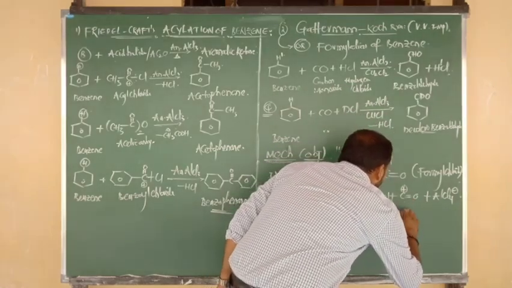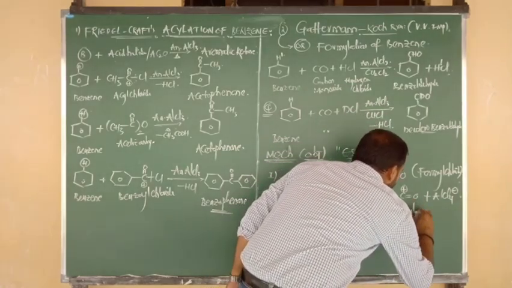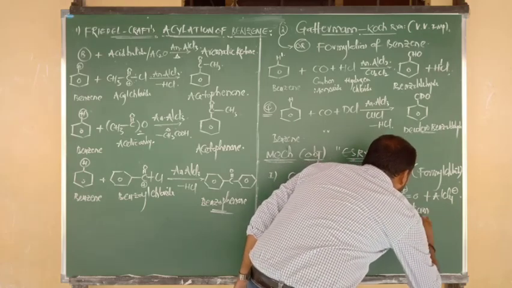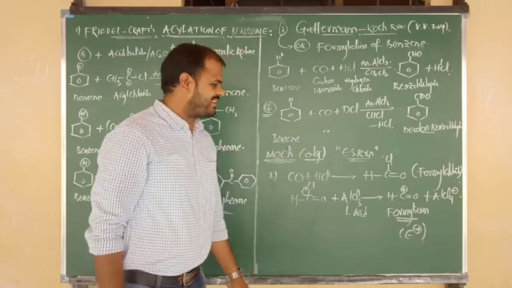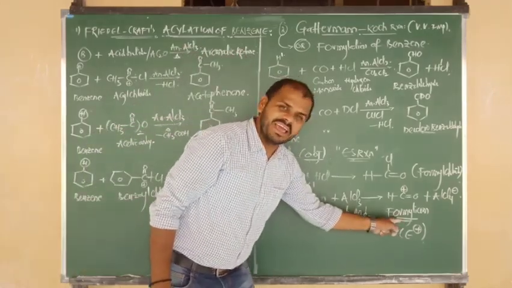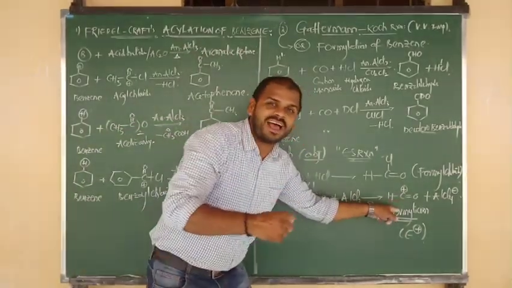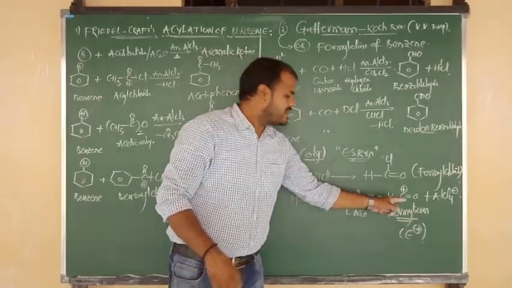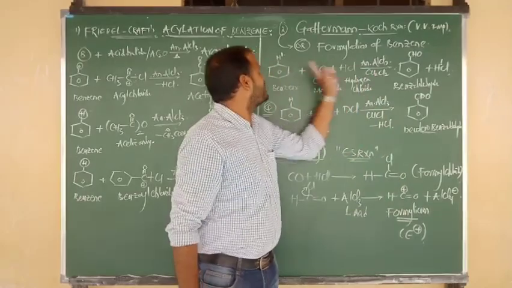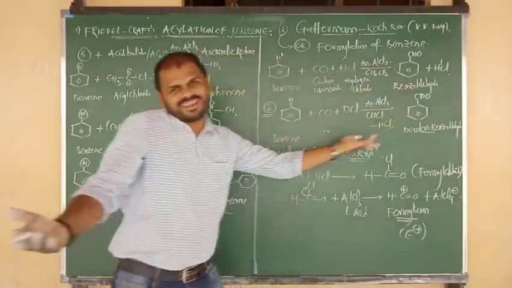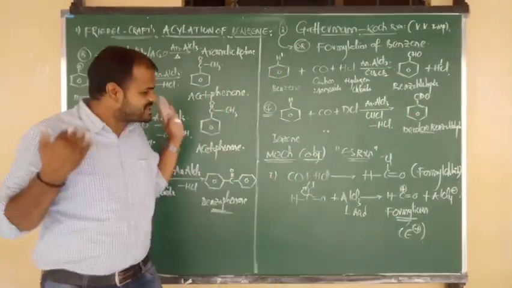This is called the formylium ion, which is going to act as the electrophile. Such a formylium ion, such a formyl electrophile. Now CHO attacks upon benzene, and we are getting the product benzaldehyde. Story clear, beta?